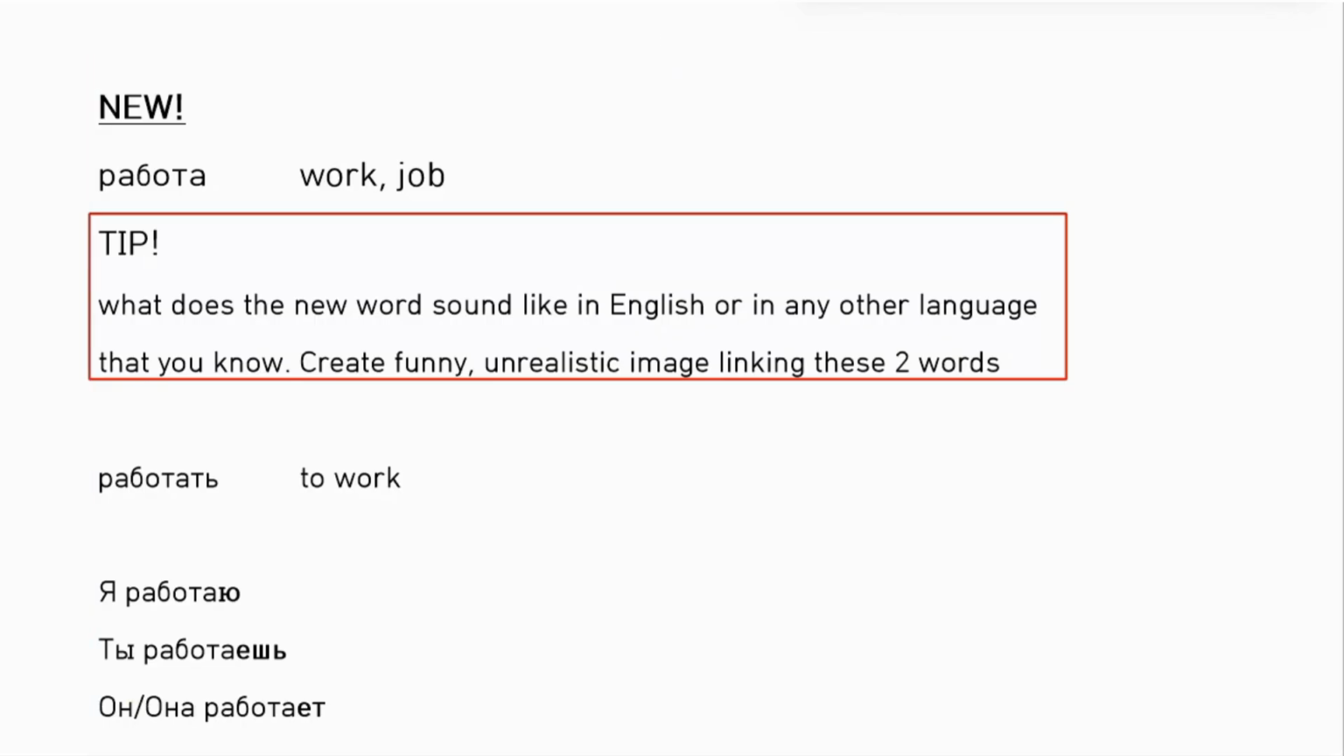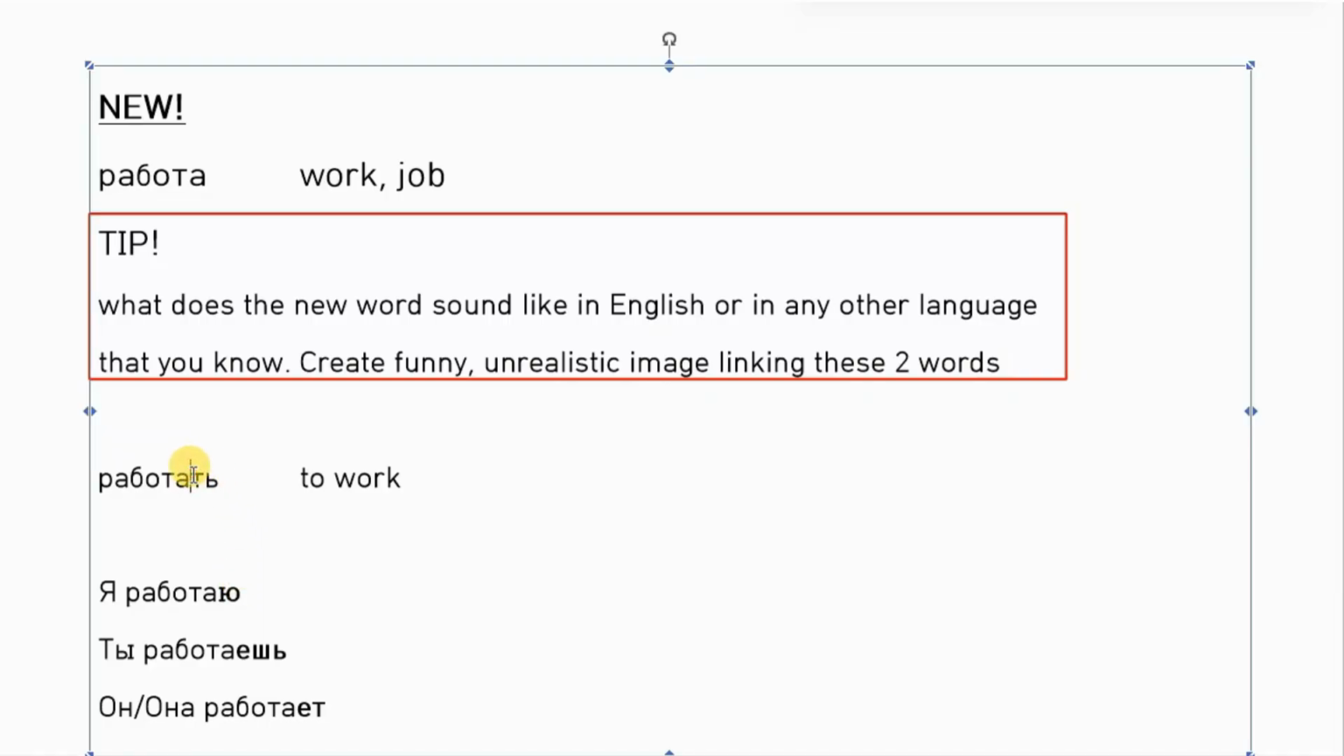Okay? So, я работаю. If you can see, this goes away and adds you. Ты работаешь. Ешь is added. Он, она работает.